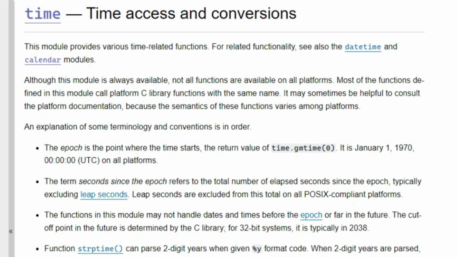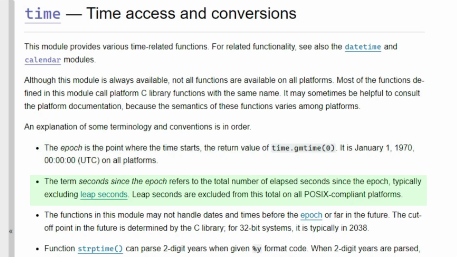It contains some important definitions. You may have heard the term epoch in your travels. The epoch is the point where time starts. It can be defined differently on different systems, but in Python's time module, the epoch is January 1st, 1970 at midnight Universal Time. A timestamp is often the number of milliseconds since the epoch.